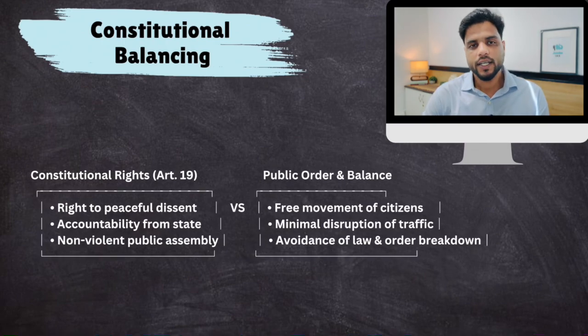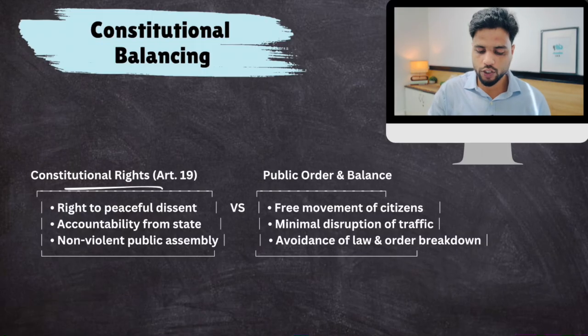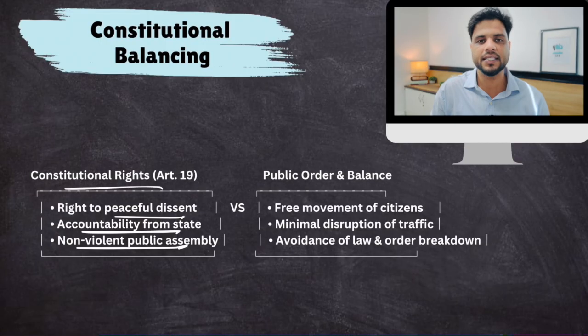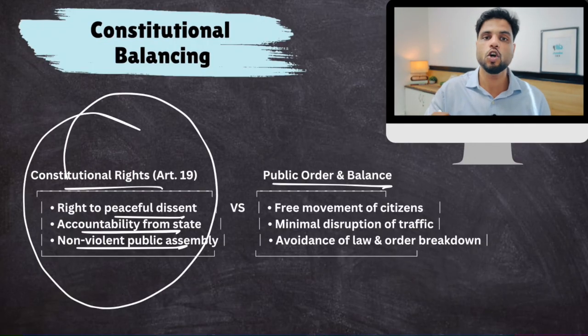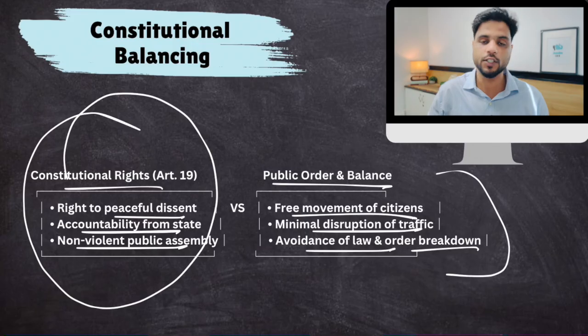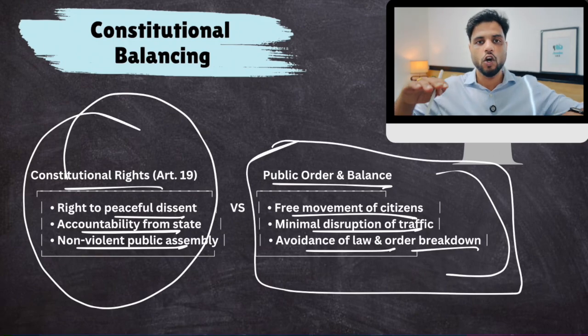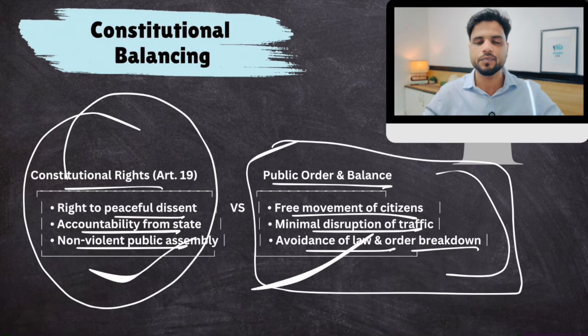So basically, the authorities and the protesters have to do this constant juggling, constant balancing. You have a constitutional right to peaceful dissent, accountability from the state, non-violent public assembly and protest. But public order is also important, and it is a responsibility of the state. So the state has to ensure that these protesters do not harm the fundamental rights of others: free movement of citizens, disruption to traffic, avoidance of law and order breakdown. Okay, a stampede-like situation, because if there is a stampede at a protest site, people would blame the state only. So the state has to take care of this also. So there is this constant tug of war between these.